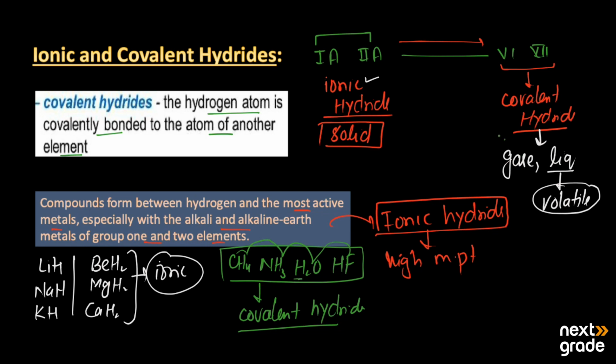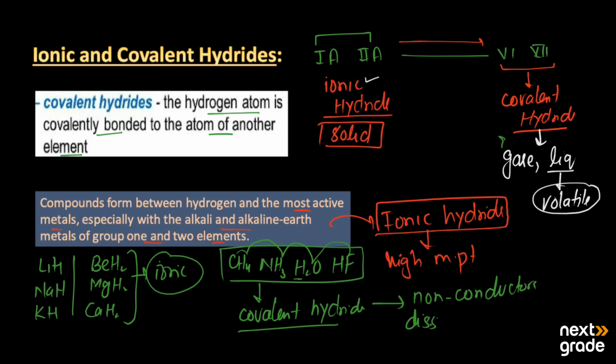As I have already told you, they may be present as gases or volatile liquids. On the other hand, they are non-conductors, and they are also soluble, or they get dissolved in organic solvents. All the solvents that have carbon in them are known as organic solvents.